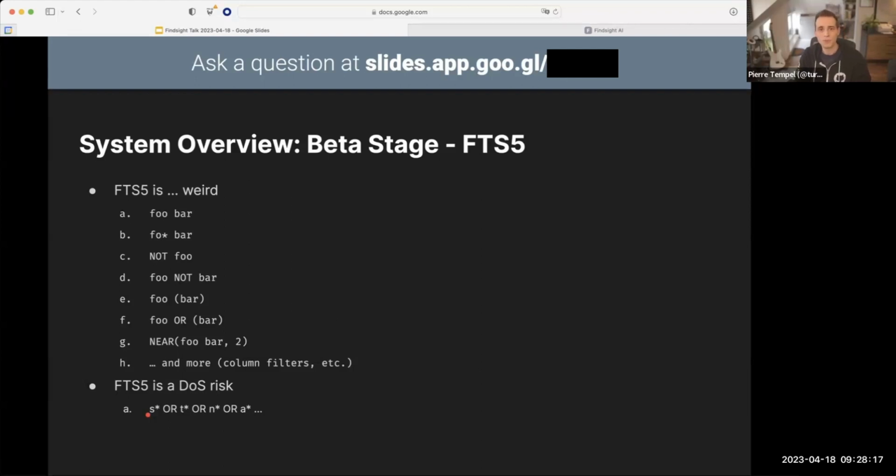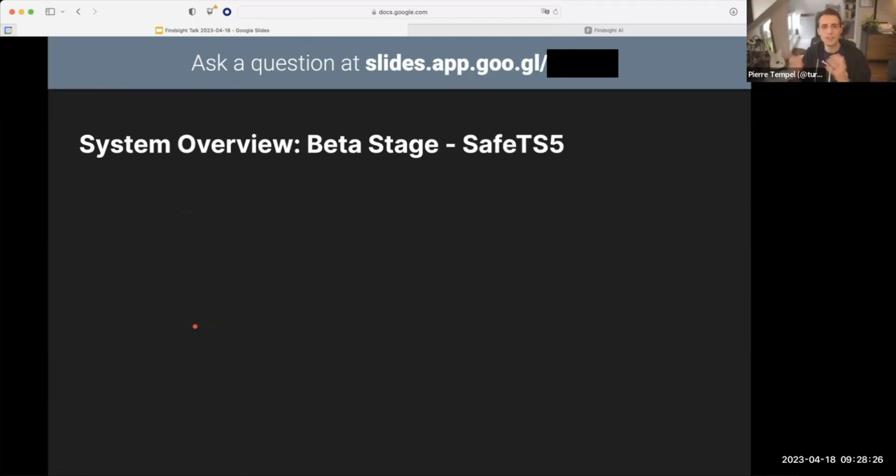Well, the proper solution would be for SQLite to offer you to set limits for complexity, for example, but that's not a thing right now. So what can we do? Well, we can invent a new language, which I'm going to call SafeTS5, which is a subset of FTS5.